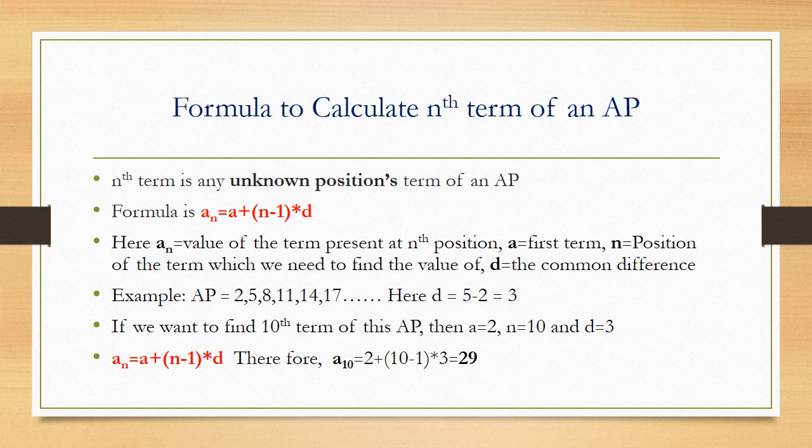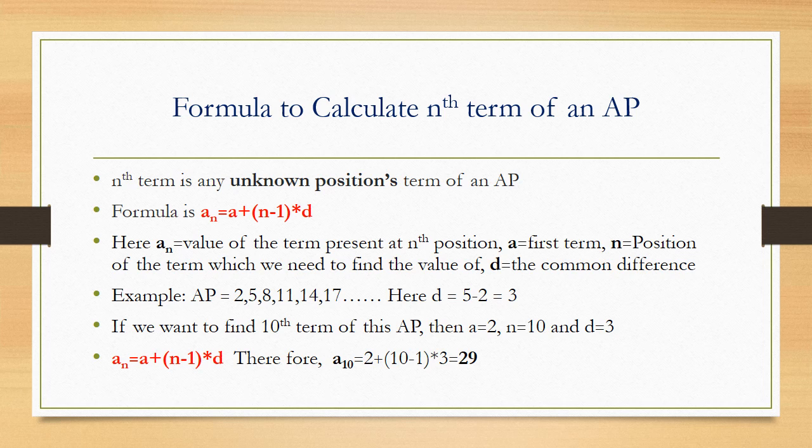So when I substitute all the values, I get a10 equal to 2 plus 10 minus 1 into 3. When I do 10 minus 1, I am getting the answer as 9 here. First, I am going to solve the terms that are present inside the bracket. This is because of BODMAS rule. What is BODMAS rule? I am going to explain in future slides when I take the examples. So I am going to solve first what is present inside the bracket.